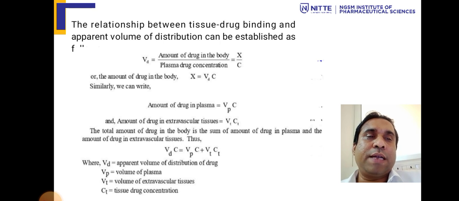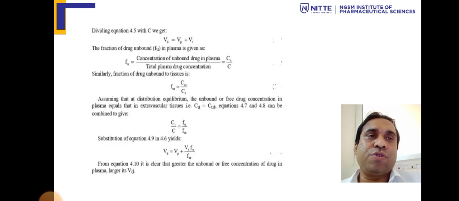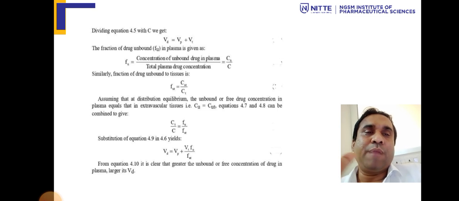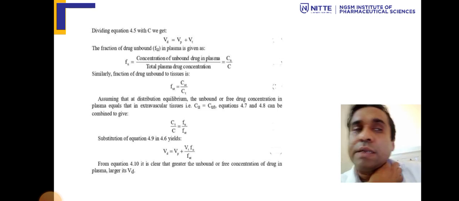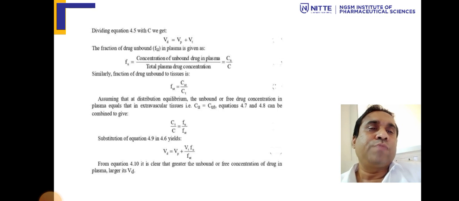So this is the exact equation we get after substitution. Then dividing the equation by C, we get Vd equal to Vp plus Vt times Ct by C, which is nothing but the apparent volume of distribution, the volume in the plasma plus volume in the extravascular tissues.